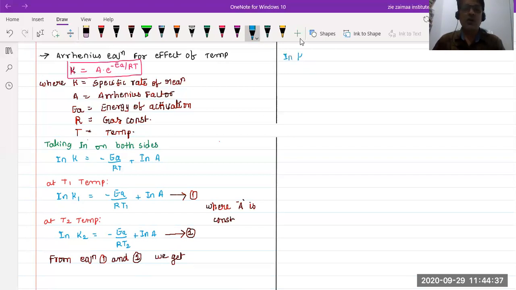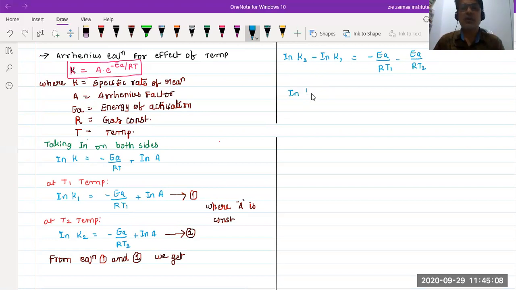Equation K2 minus equation K1, K2 minus K1 equals minus EA by R T1 minus EA by R T2. On applying equations 1 and 2, okay, then how can we write? I'm taking the common integral.